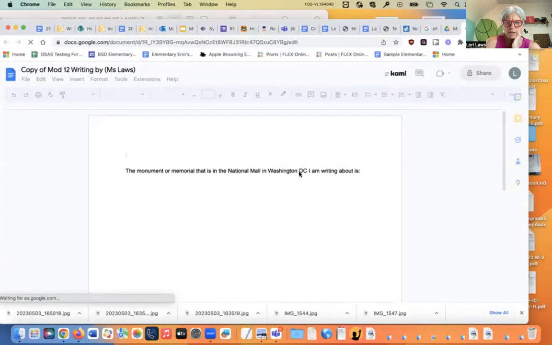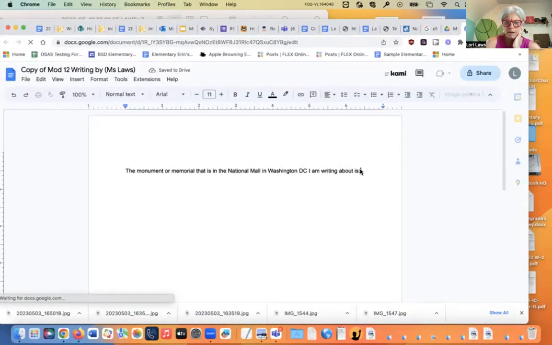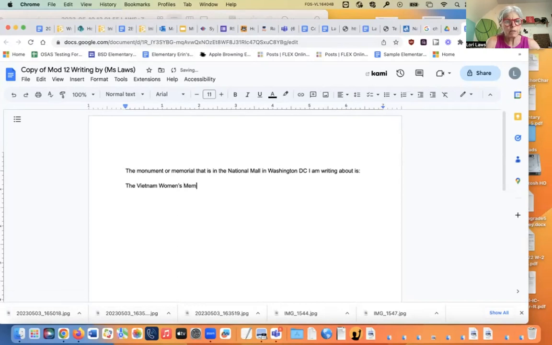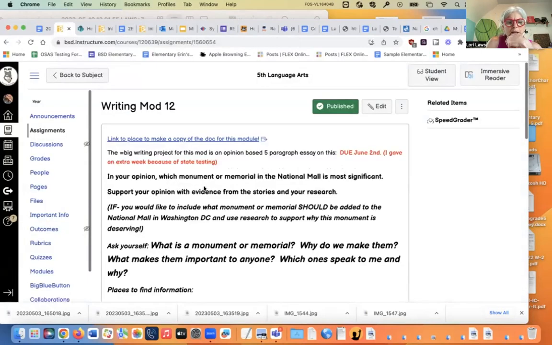The monument or memorial in the National Mall in Washington, D.C. I'm writing about is, I'm going to do the Vietnam. Actually, I decided to do the Vietnam Women's Memorial because I really don't know anything about it. Now I'm going to have this tab opened as well so I can go back and forth.